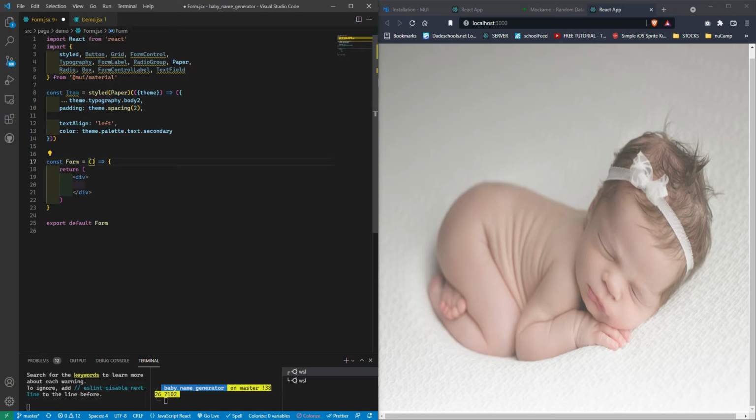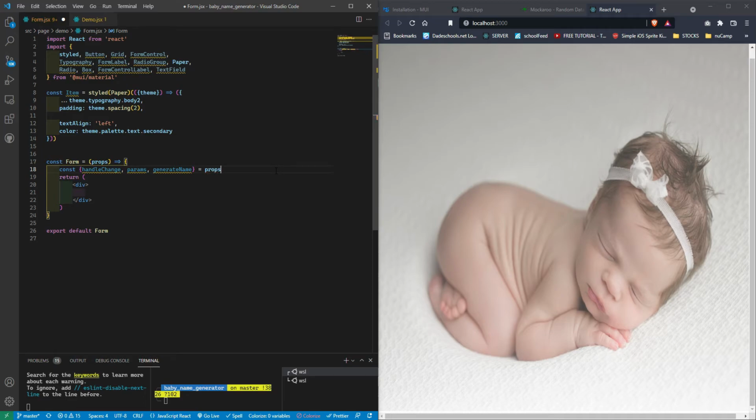I'm gonna need a couple of things from my props. Let's do props: handle change, params, and generate name. Generate name is gonna be a function.